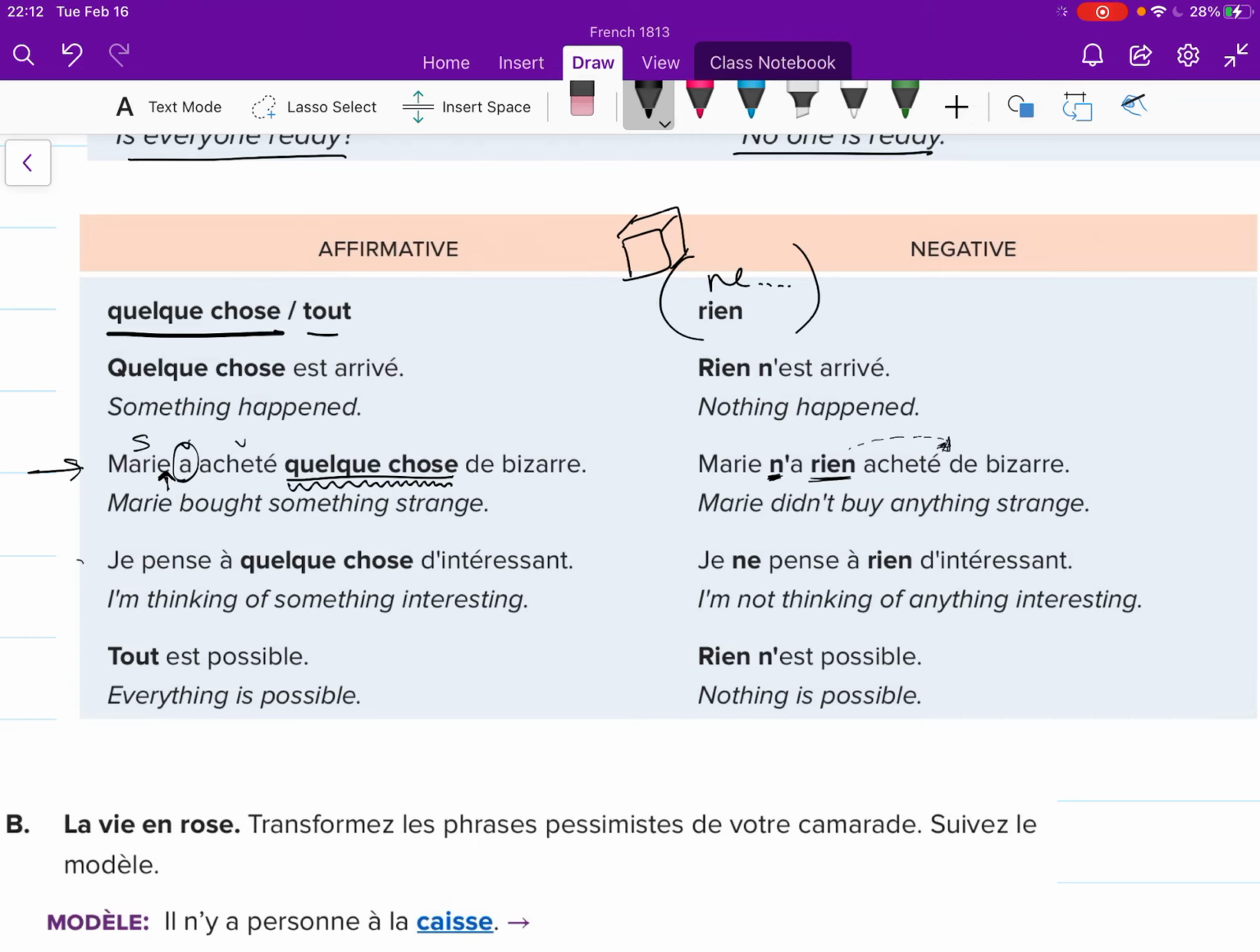Okay. Similarly here, "je pense à quelque chose d'intéressant." We've got subject and verb. Here's my object. Find my verb. That's where my ne is going to go.